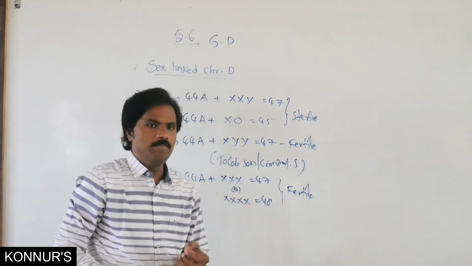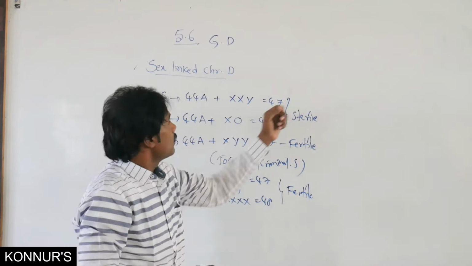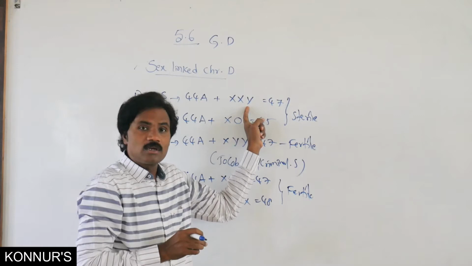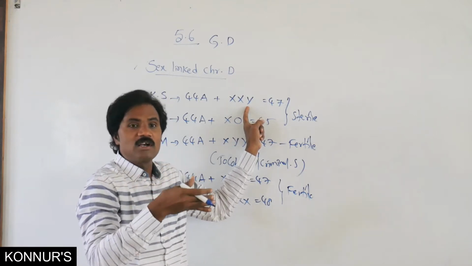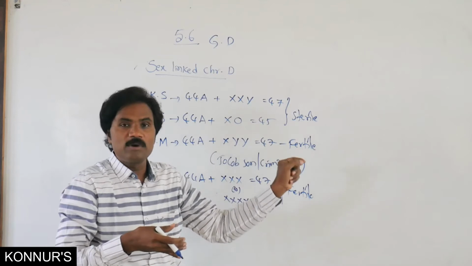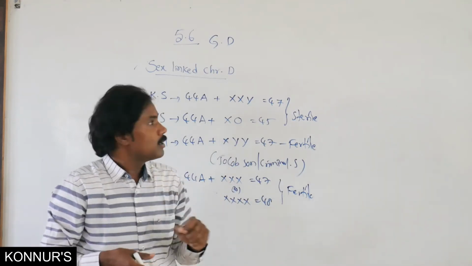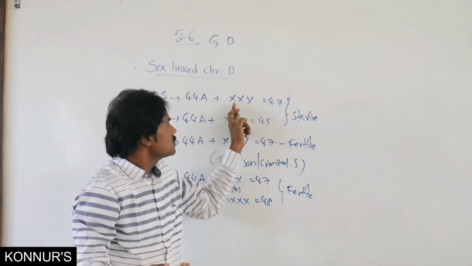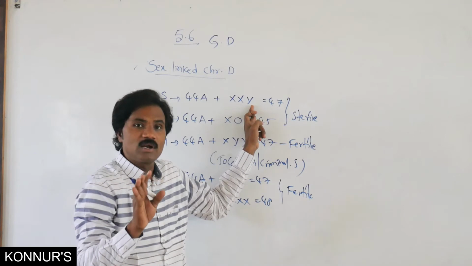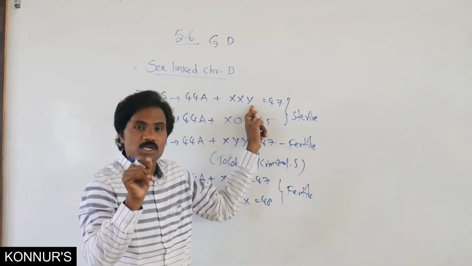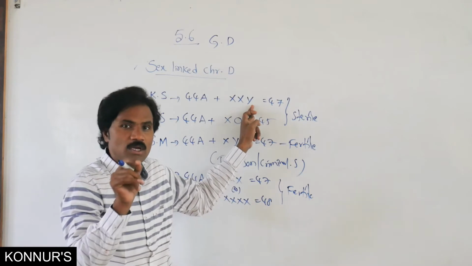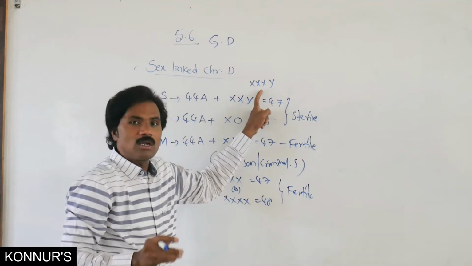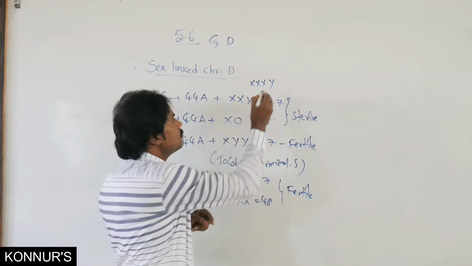Then, from the exam point of view, what is this XXY? That is Klinefelter syndrome. What is the genotype of extreme Klinefelter syndrome? Your answer: XXY is the normal Klinefelter syndrome. If they ask this type of question about extreme Klinefelter syndrome, then you write one more X. That represents extreme Klinefelter syndrome.